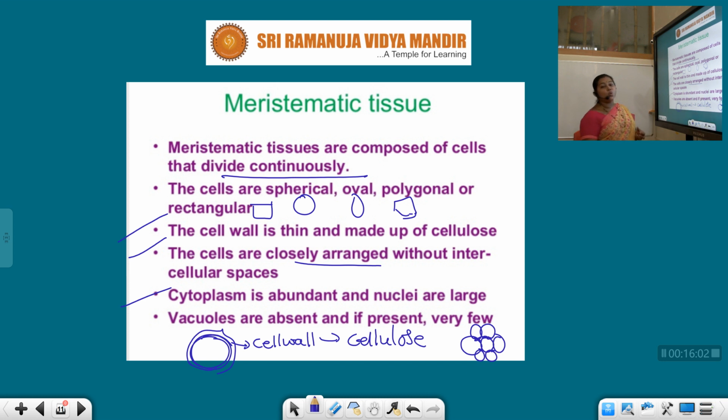Cytoplasm is abundant and the nucleus is large. So, a large quantity of cytoplasm is available with a large nucleus at the center. Vacuoles are absent, and if present, very few. Generally in meristematic tissue, vacuoles are absent, students. If they are present, they are very few in number. These are the different points about meristematic tissue.